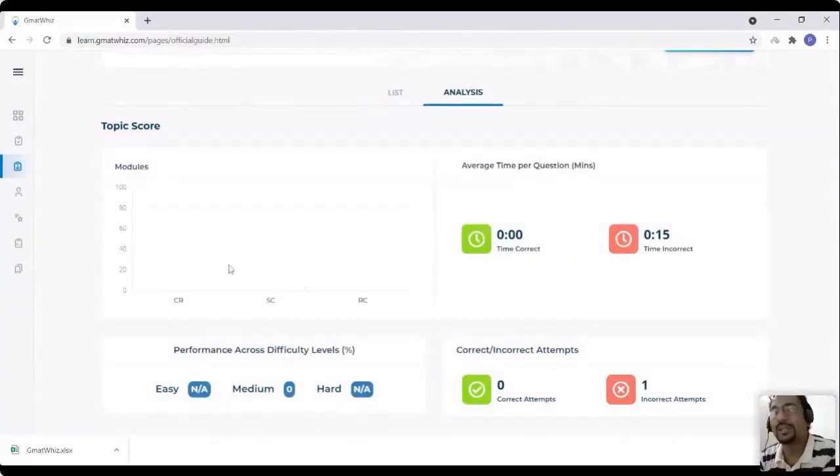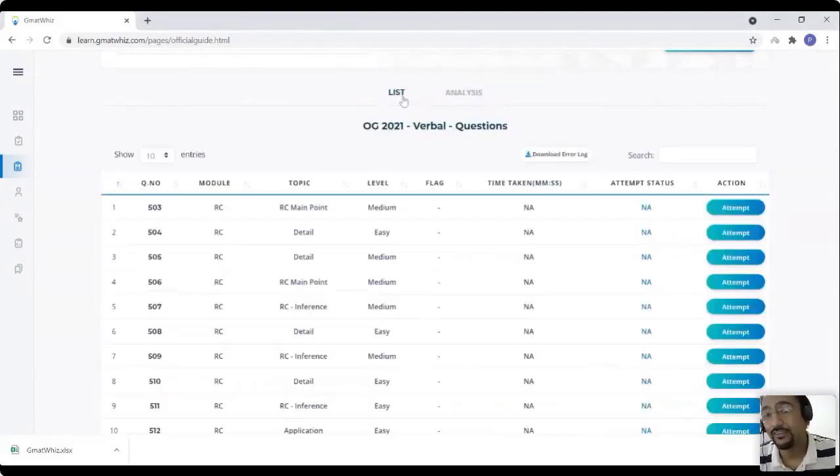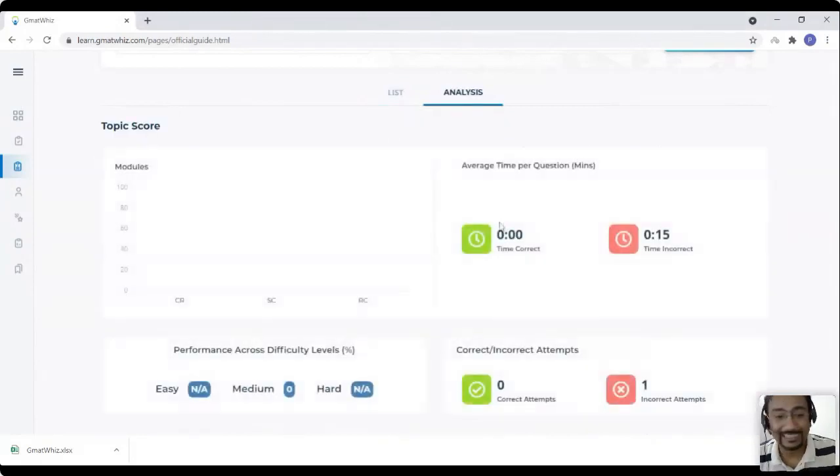But if you want to look at your official guide analysis, how you're performing in official guide questions, how much time you are taking, whether you're doing it right or not, and you want to download all this data, it's at a click of a button. You can download this data and create an Excel of your own. If you're an Excel champ and you want to do the analysis yourself, you can take control in your hands.